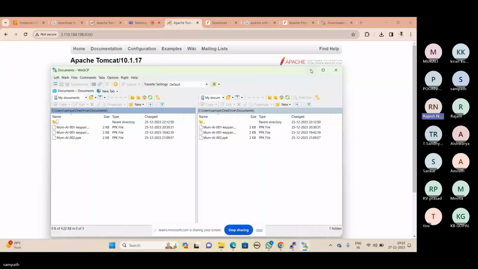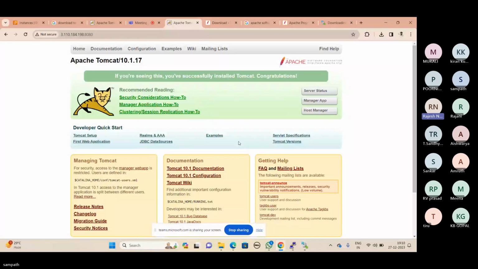Yeah. So now this page, the default page, is connecting from that particular location only. So going forward, when we develop a web application, we will copy the web applications to that particular location and we will restart the services. What services are we restarting? Catalina.sh. Catalina.sh is the Tomcat web service name. To start the services, we will use the command sh space startup.sh. We are running startup.sh.